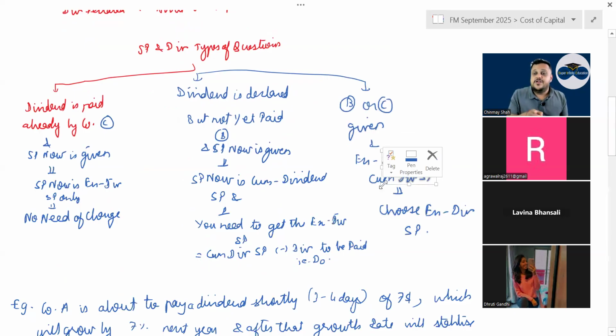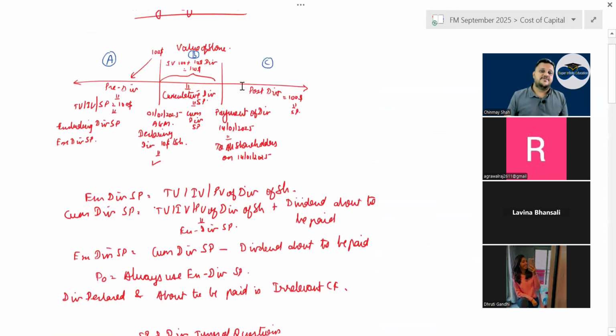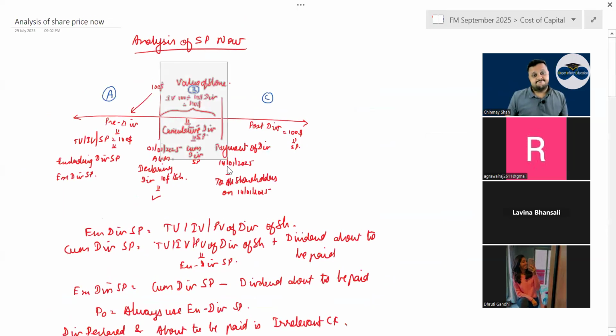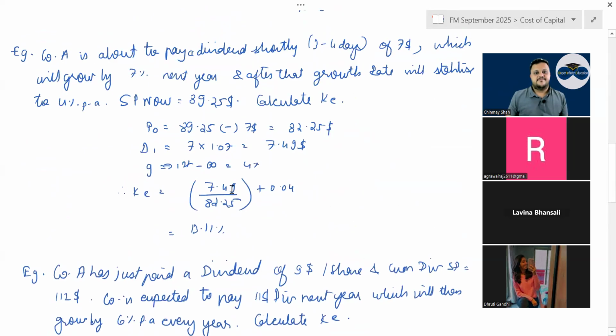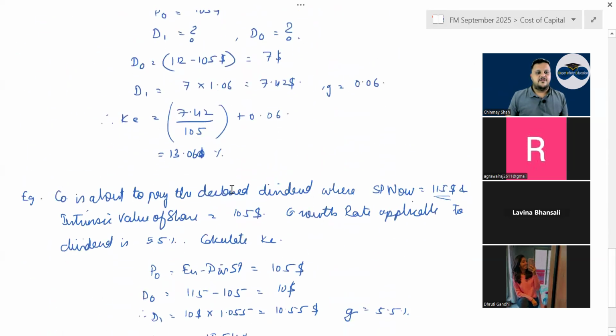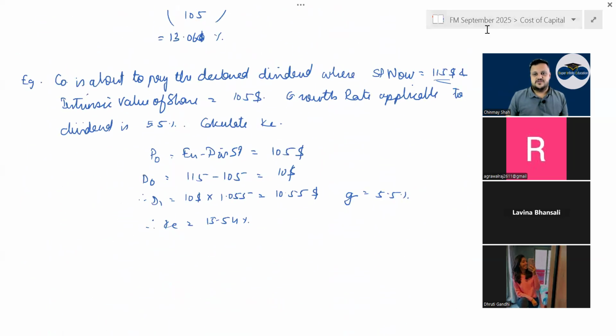But you will take this only when KE is to be calculated. But if anyone asks you market value of share in business valuation, in that case, you will always use some dividend share price only if you are in between period here. That is how it is, correct? Then what? Tell me. Yeah, I have given all the examples that can be asked on this, right?